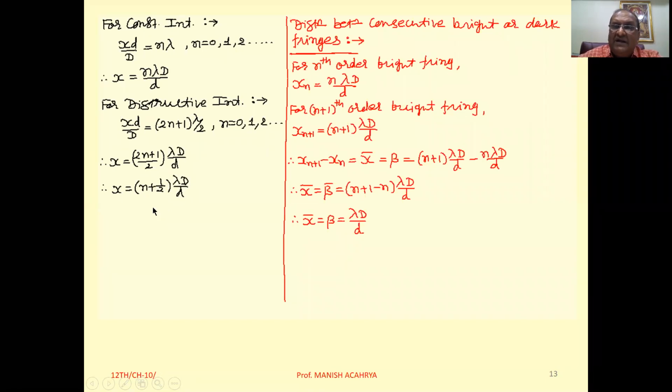It implies that starting from O, at distances lambda D by 2d, then 3 by 2 lambda D by d, then 5 by 2 lambda D by d, then 7 by 2 lambda D by d, at all these positions we will get destructive interference, and we will get dark bands on the screen.